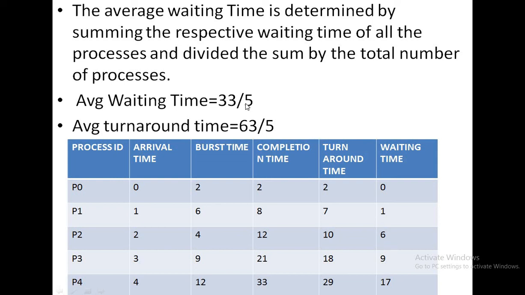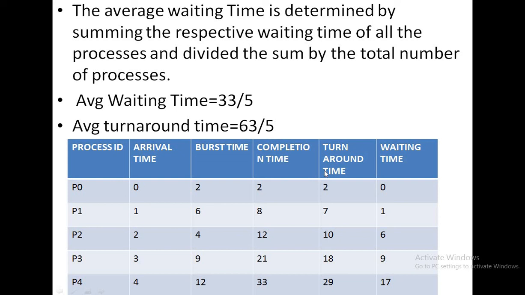So 33 divided by 5, that is your average waiting time. And for the average turnaround time, 2 plus 7 is 9, plus 10 is 19, plus 18 is 37, plus 29 is 66, divided by 5.